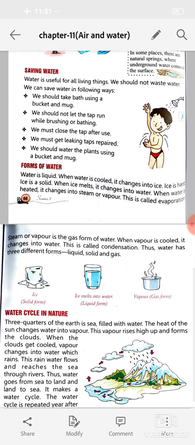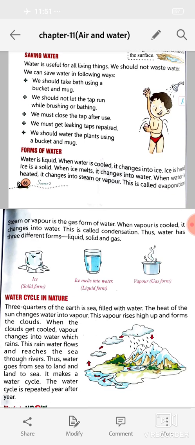Now, saving water. Water is useful for all living things. We should not waste water. We can save water in the following ways. Number 1, we should take bath using a bucket and mug. We should not let the tap run while brushing or bathing. We must close the tap after use. We must get leaking taps repaired. We should water the plants using a bucket and mug.